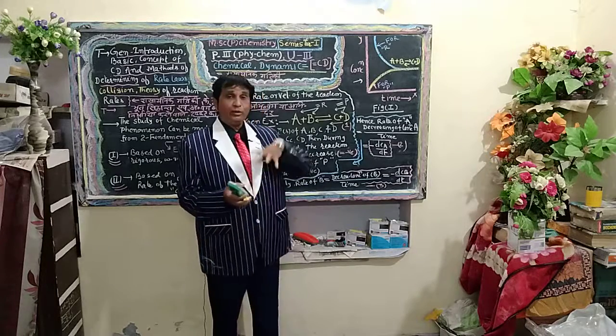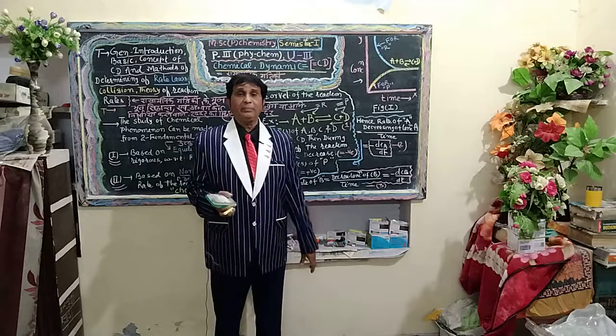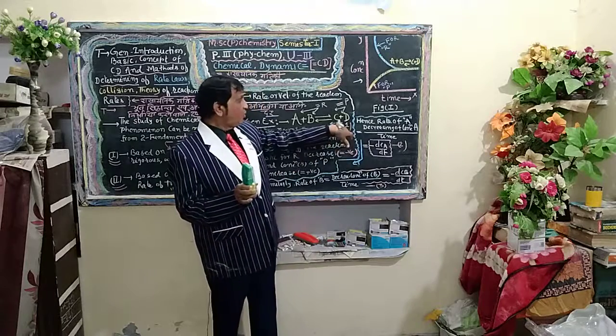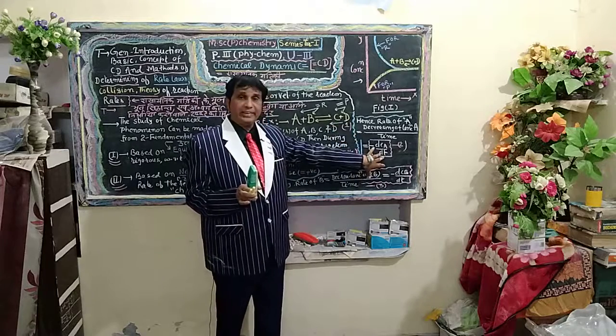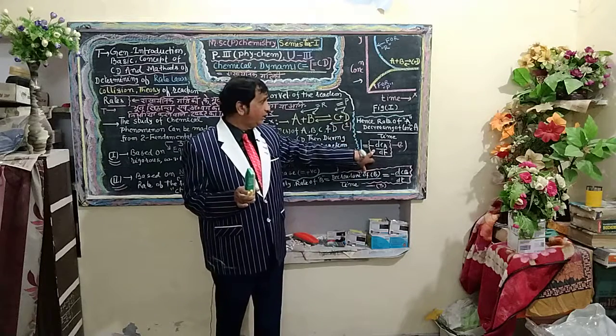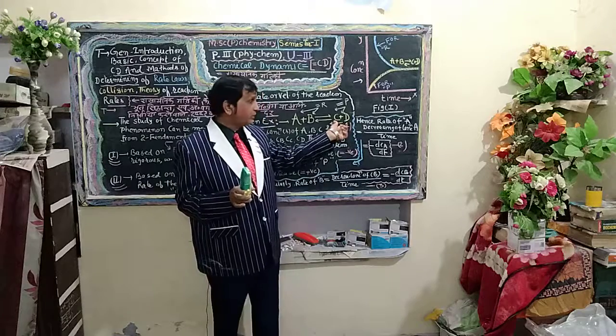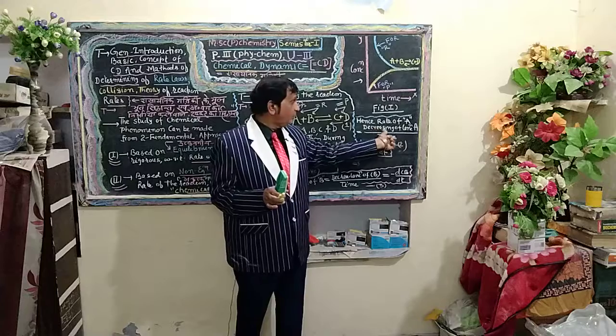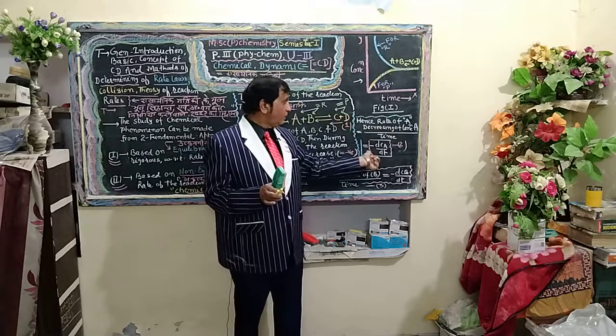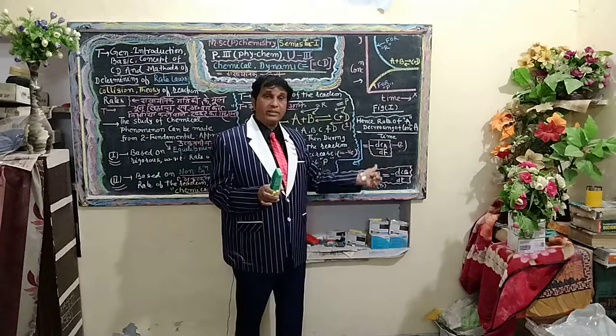Suppose we are asked how to define the velocity of the reaction for products C and D. Here a positive sign will be used: the rate of C is equal to the increase in concentration of C, plus dC_C upon dt.